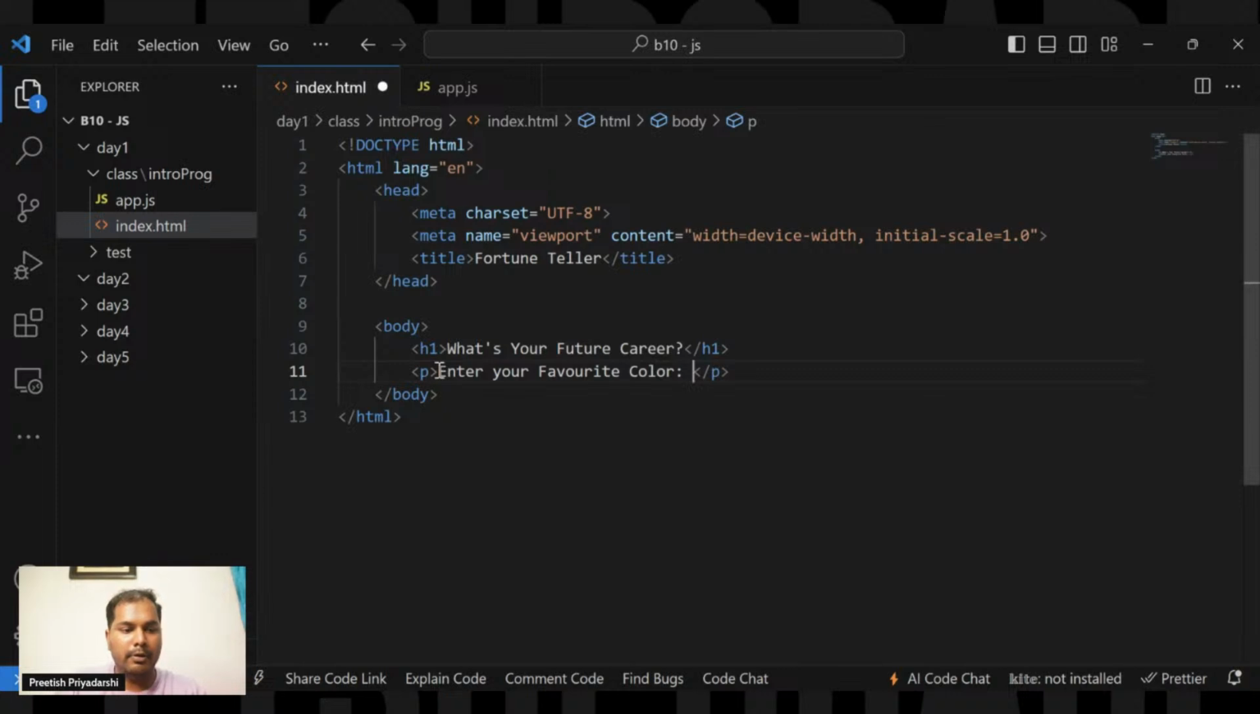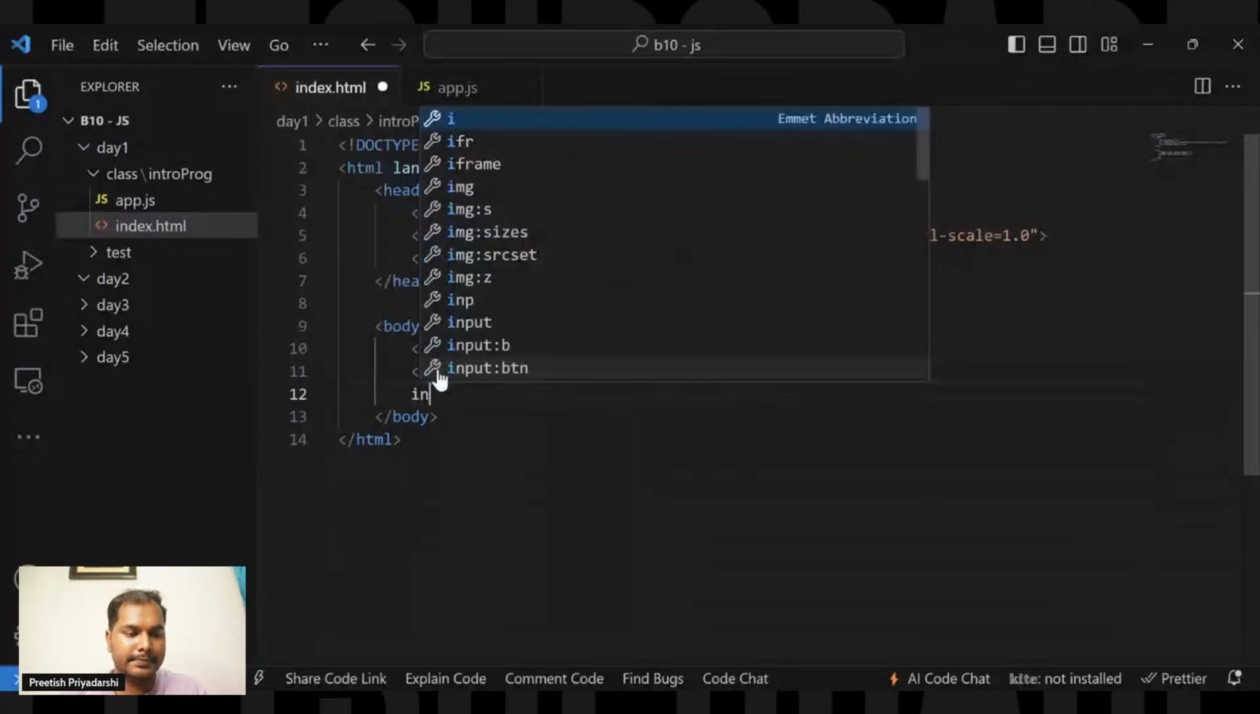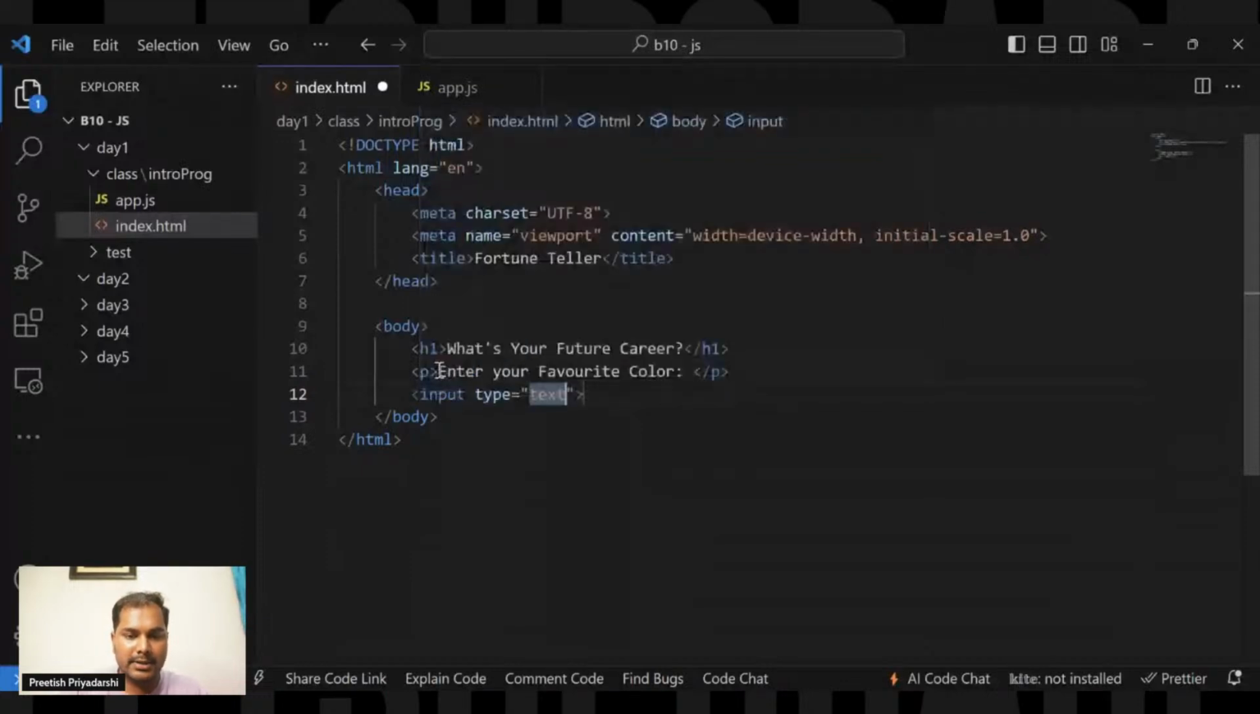Okay, you will be entering your favorite color, and to take the input from the user, there is a particular tag through which we'll be taking the input. So I will just write input type is equal to text, which I'll be taking the input. And let's give it an identification.